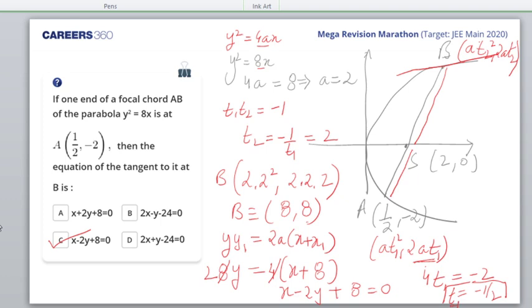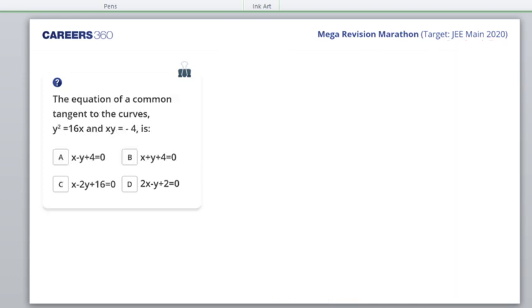Now, can I come to the next question? Our objective is not only to learn shortcut methods. What we are doing here is to learn the exact methods. Wherever shortcut methods are applicable, it's okay, and you can use them extensively in your actual exam. But here, we have to do it by a proper method.